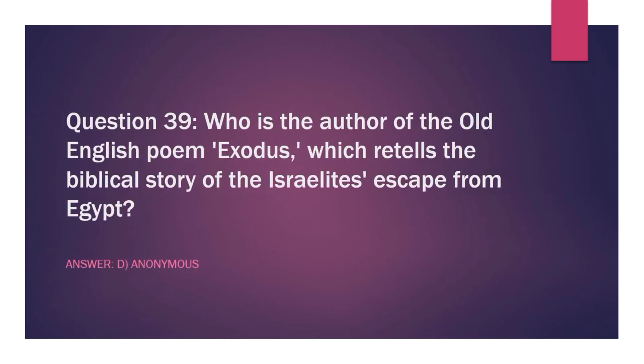Number 39. Who is the author of the Old English poem Exodus, which retells the biblical story of Israelites' escape from Egypt? The answer is anonymous.